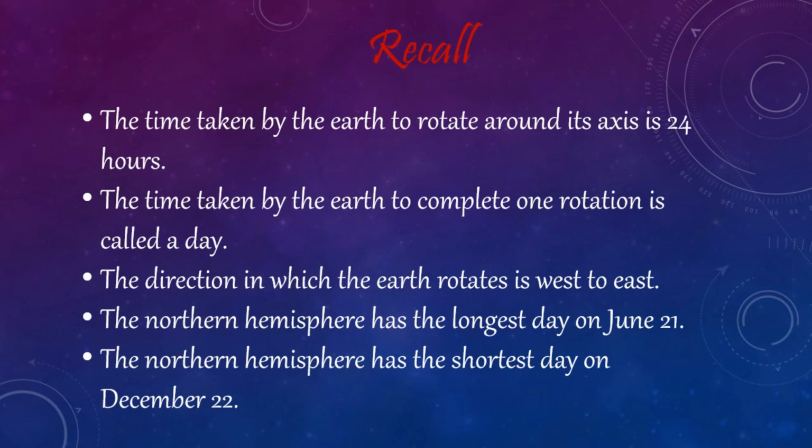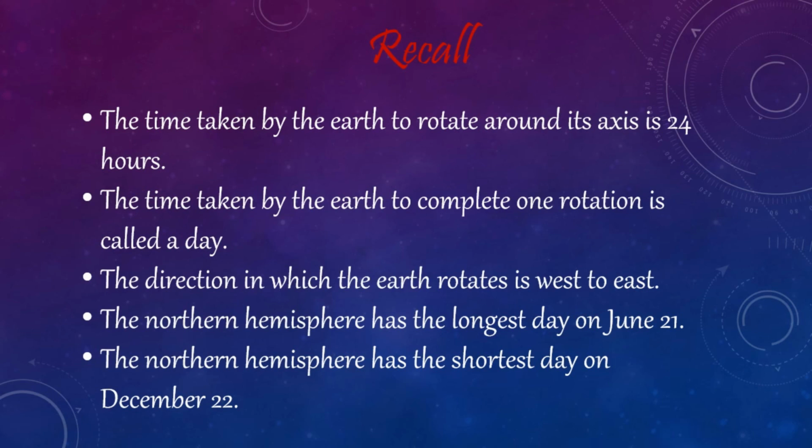The time taken by the Earth to complete one rotation is called a day. The direction in which the Earth rotates is west to east. The Earth's movement, which helps us to measure time in terms of days, is called rotation.